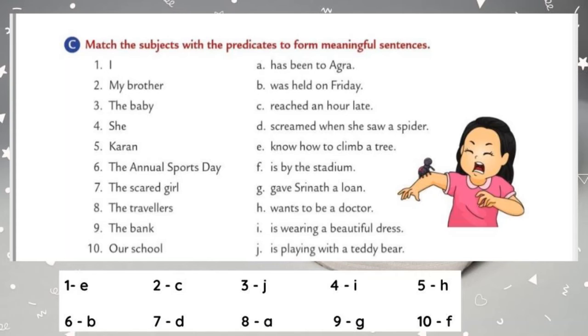Write the number 8 in the option C. And the ninth one is, the bank gave Srinath a loan. Write the number 9 near to the option G. And the next and the last one, our school is by the stadium. Write the number 10 near to the option F.